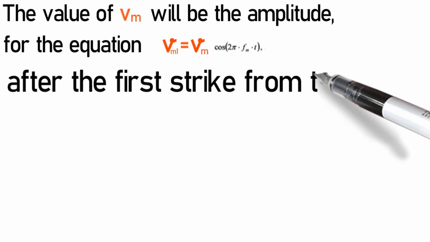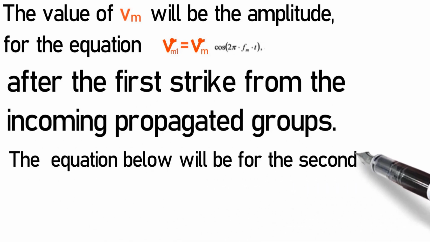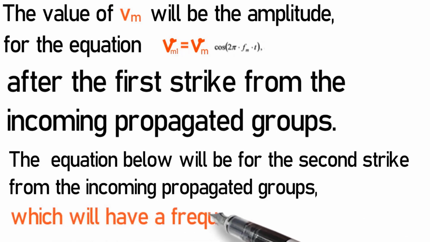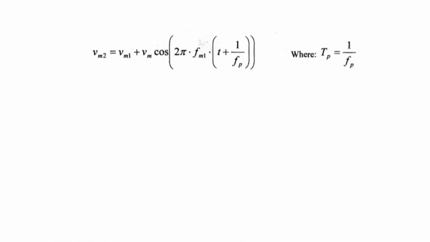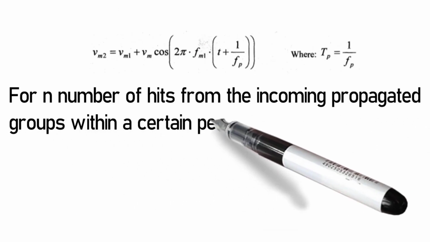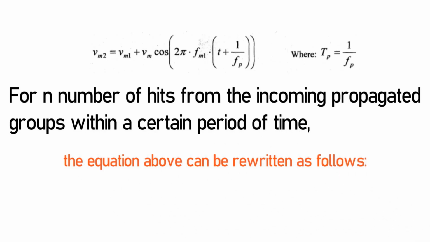After the first strike from the incoming propagated groups, the equation below will be for the second strike from the incoming propagated groups, which will have a frequency of f for n number of hits from the incoming propagated groups within a certain period of time. The equation above can be rewritten as follows.